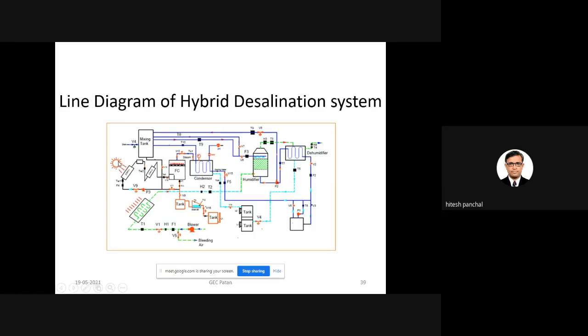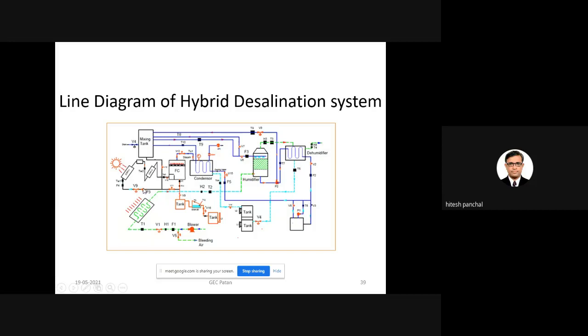Second, the water passes through solar water heater 1 and then 2, and then it goes to the flash chamber. In the flash chamber, flashing will occur, so partial water and partial steam are there. The steam leaves and goes to the condenser, and the water remains.